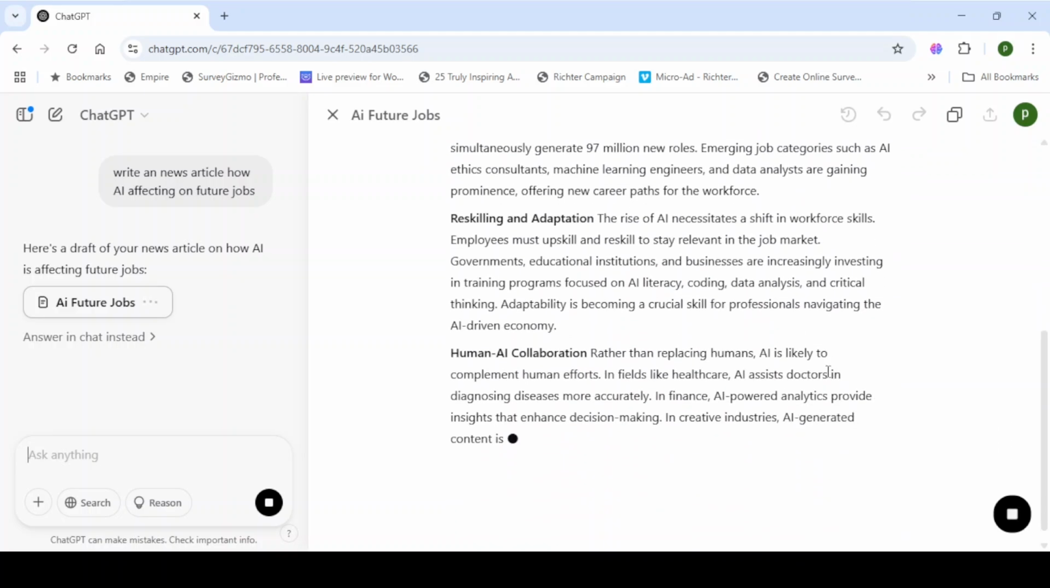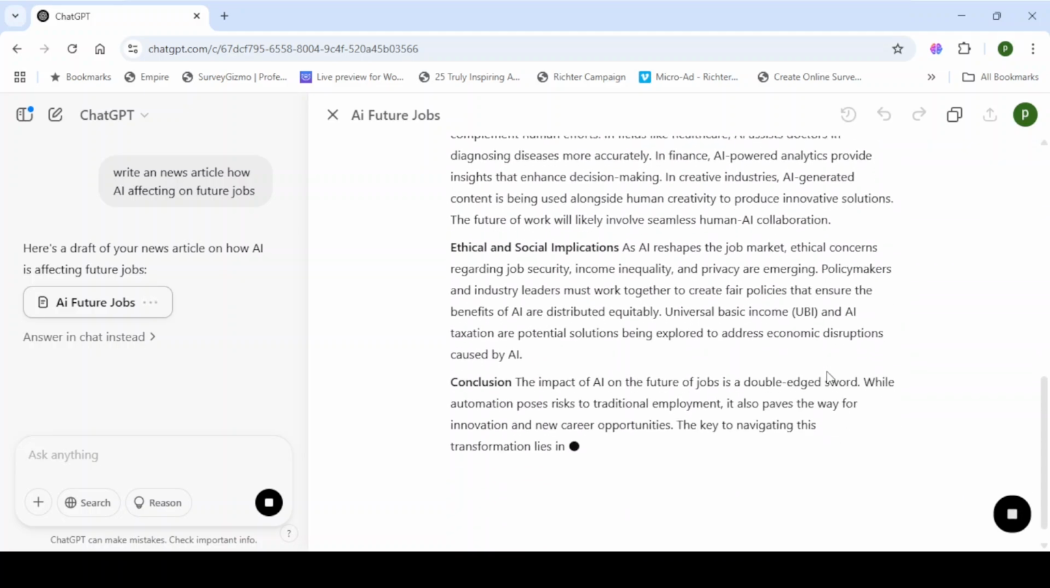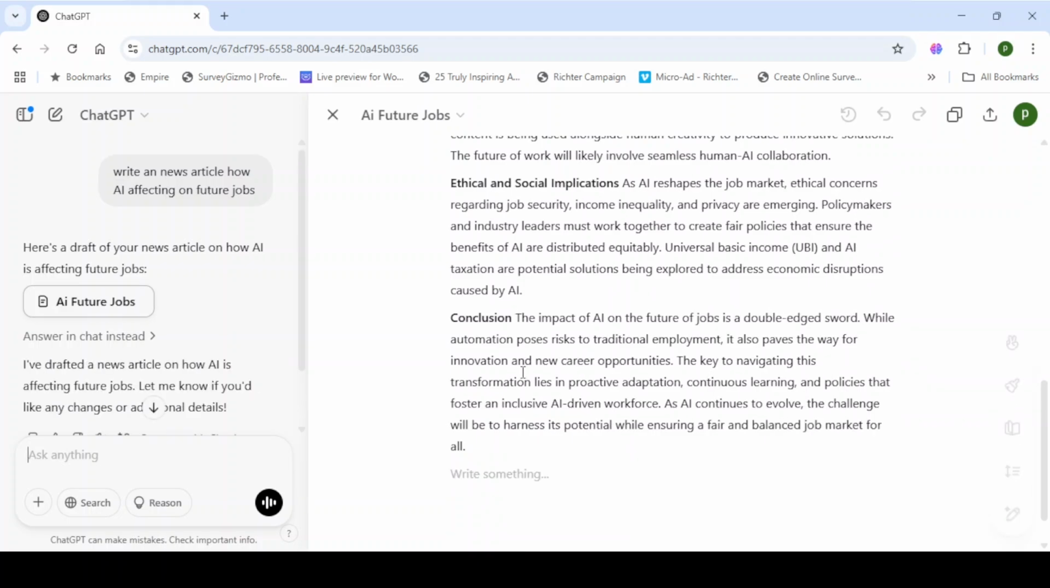So basically, the AI model does not know you. It does not do anything extra. It always just follows your instructions.